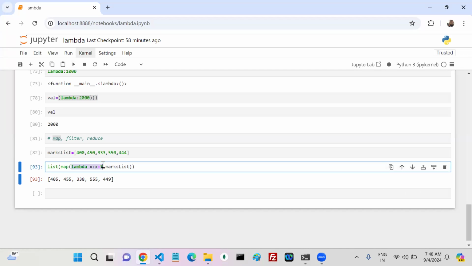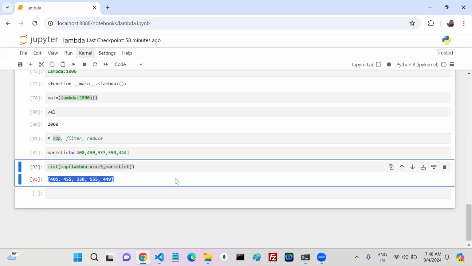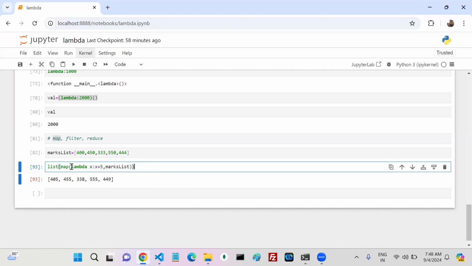Is it only an anonymous function, or can you also pass a named function? All this stuff we'll see in the next session. Understood or not? You can get the output or not? Yes or no? So our next level discussion is the map method. For the first parameter I used an anonymous function, I want to use a named one also. What does map return? How can we convert that into a list? All this stuff we'll see in the next session.